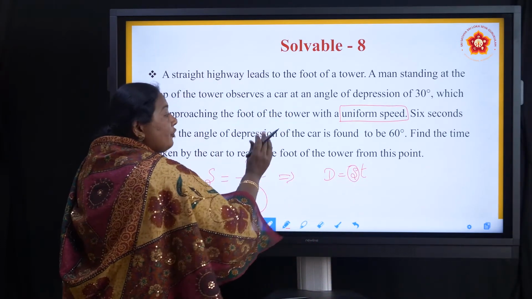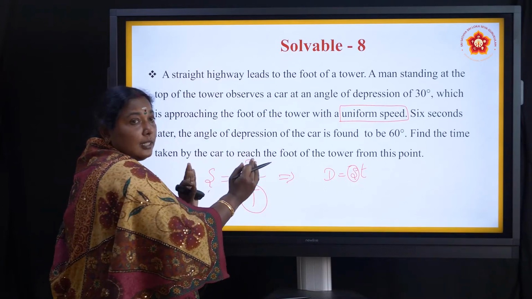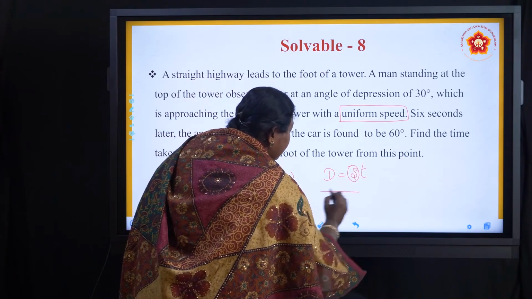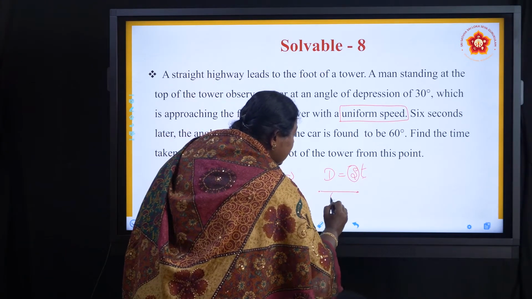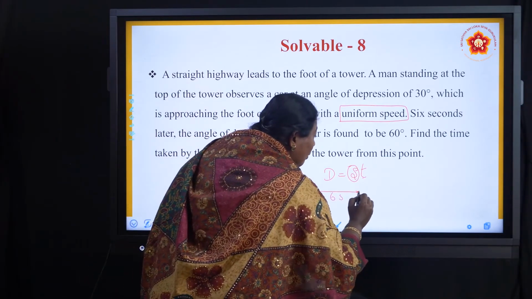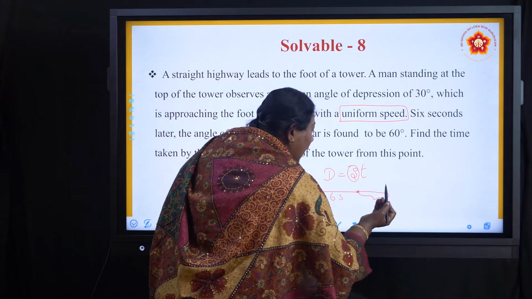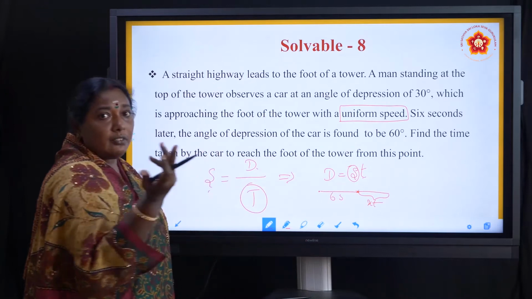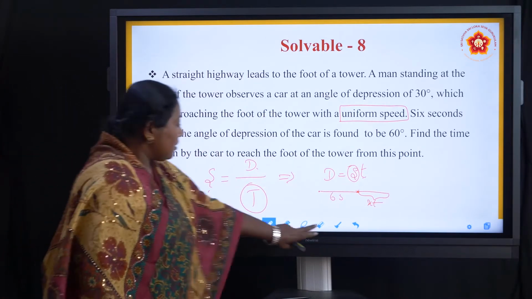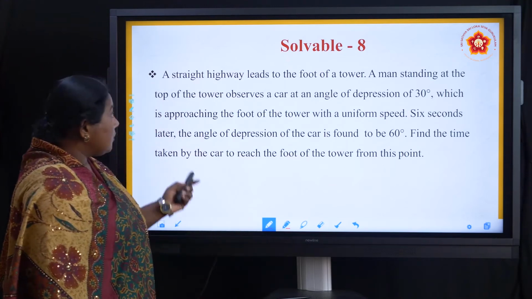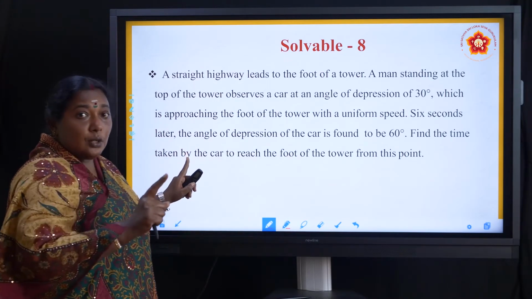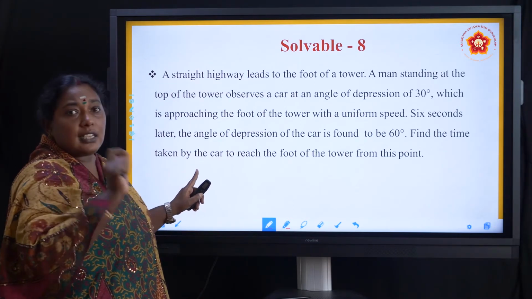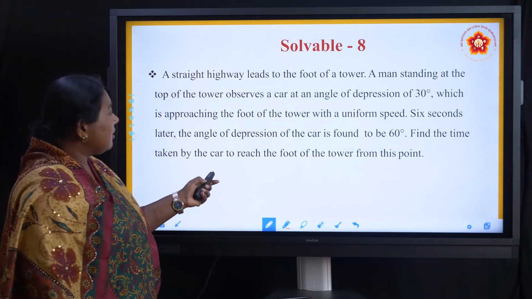Okay. So first, the time is 6s. From the first point to the second point it is 6s. From the second point to the tower, that is what I have to find. I don't know what it is, so I am taking it as xt or yt or rt, whatever you want you can take. Okay, so let us see the diagram. So now you understand the question. Understanding the question is very, very important. Take at least 2-3 minutes to understand the question, because in this chapter understanding the question is very important. Calculation is very, very easy.